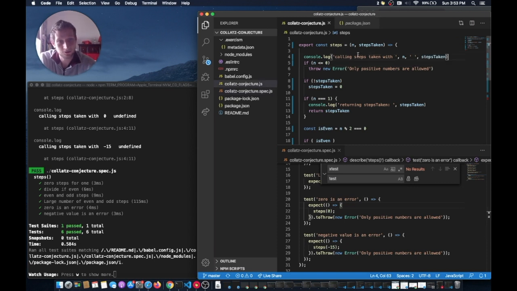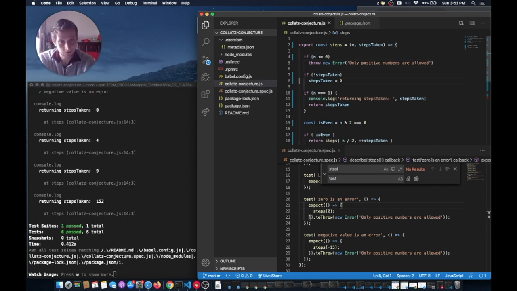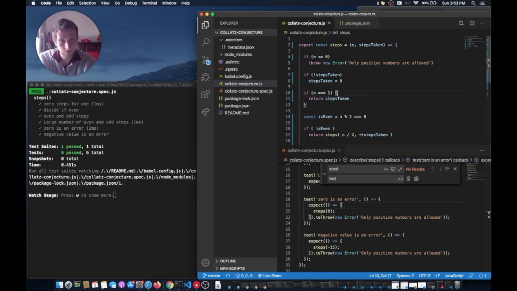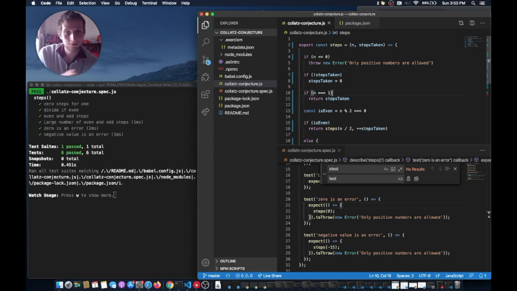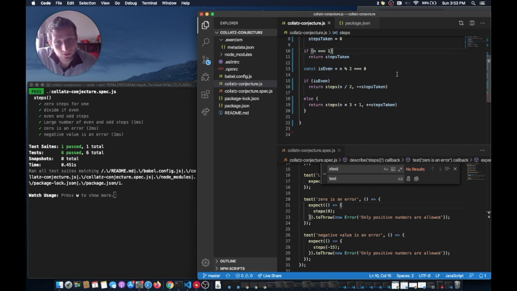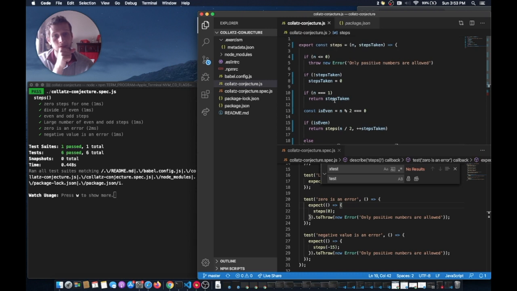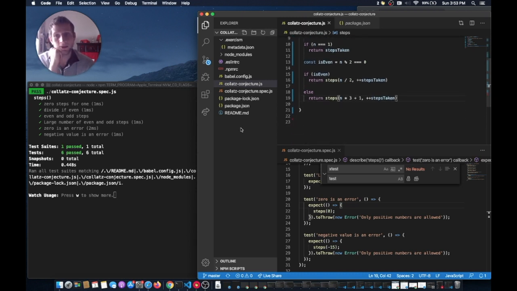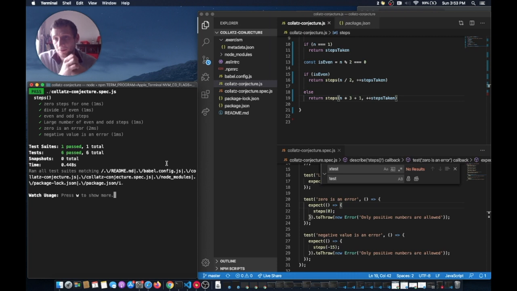And it's looking so nice now. Let's clean up some of these console logs. Don't need these curlies if it's just one thing, return steps taken. Cool. Even these curlies we can get rid of too. And I'm liking that. Liking that a lot. And we can see everything's good here because our tests are passing. We have the nice green checks output.